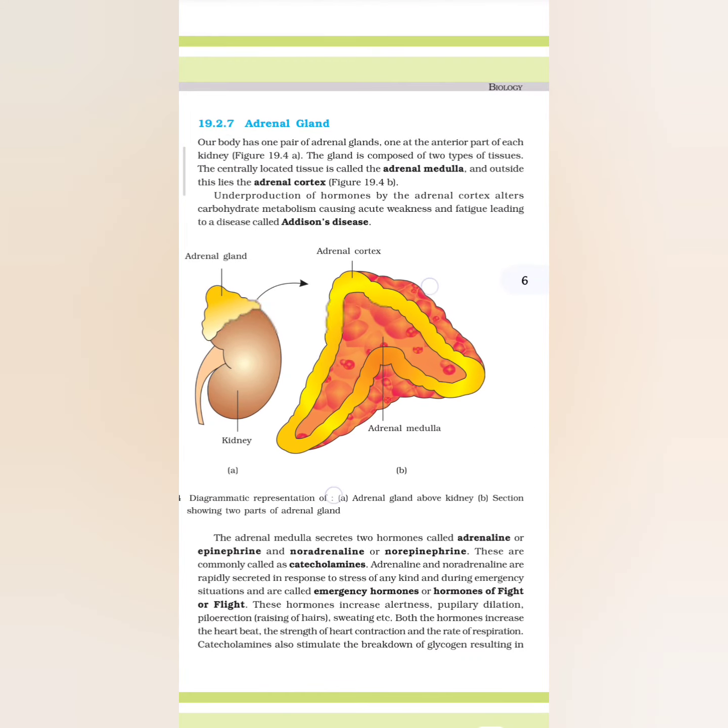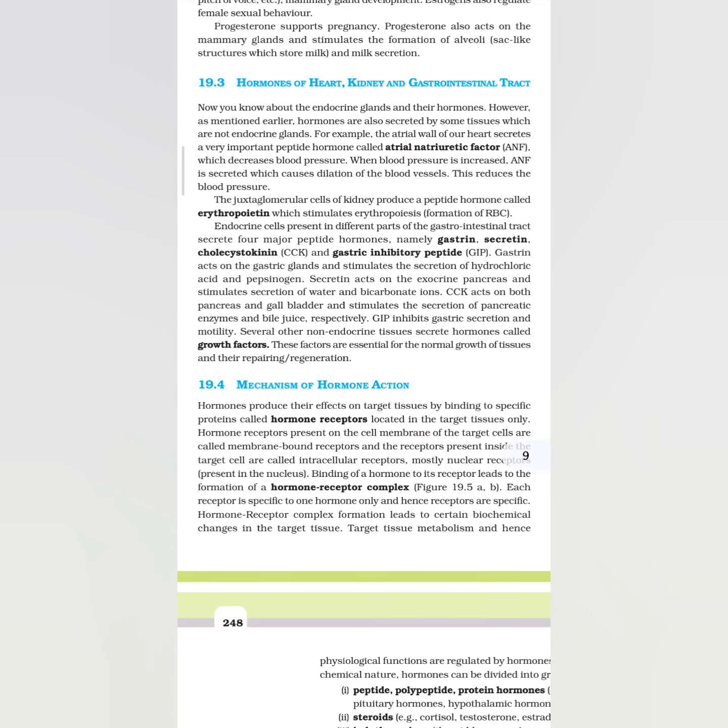Estrogens produce wide-ranging actions such as stimulation of growth and activities of female secondary sex organs, development of growing ovarian follicles, appearance of female secondary sex characters, for example, high pitch of voice, etc., and mammary gland development. Estrogen also regulates female sexual behavior. Progesterone supports pregnancy. Progesterone also acts on the mammary glands and stimulates the formation of alveoli, sac-like structures which store milk, and milk secretion.